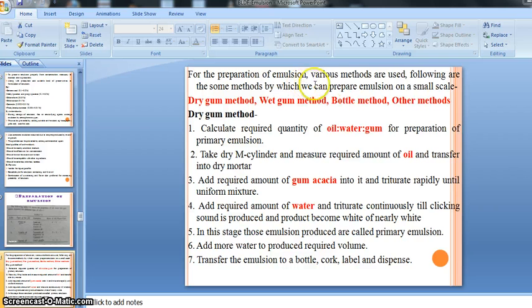For the preparation of emulsion, various methods are used. Following are some methods by which we can prepare the emulsion on a small scale.